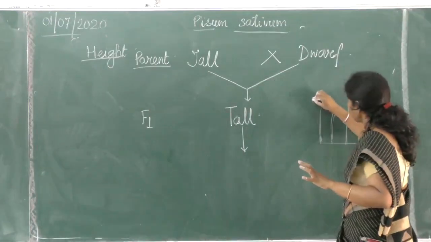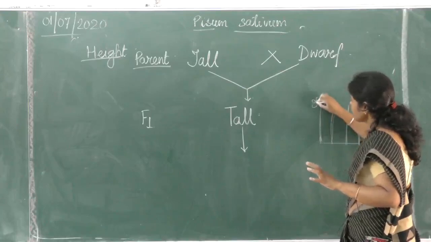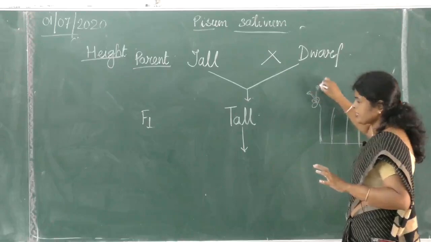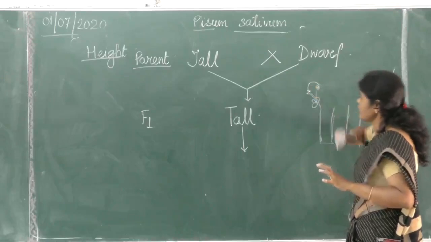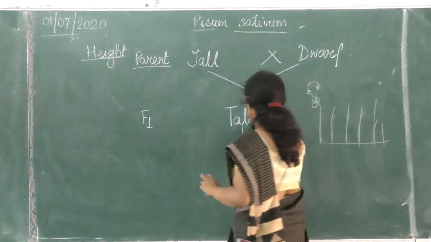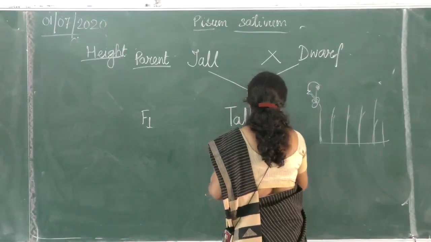What is the meaning of self-pollinated? They bore flower. Is it all right? And there is a female part, there is a male part. That means pistil and stamen. Here this pollination occurred. Is it clear? No cross-pollination. So here is self-pollination.